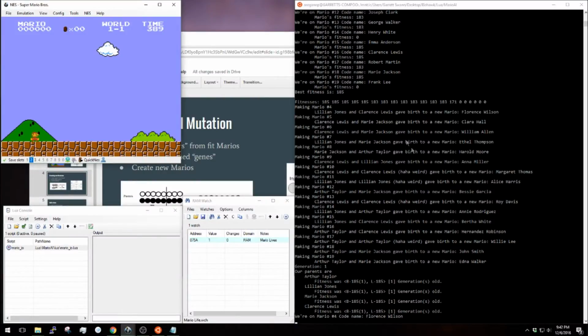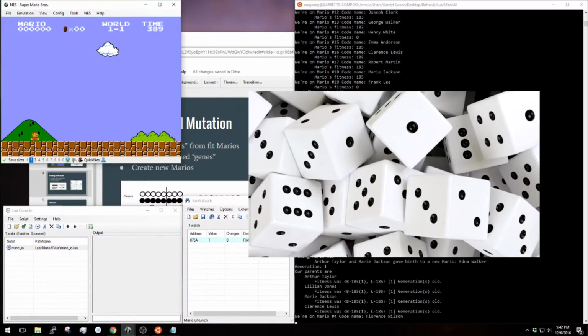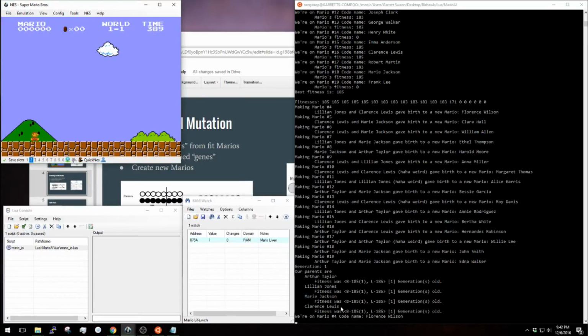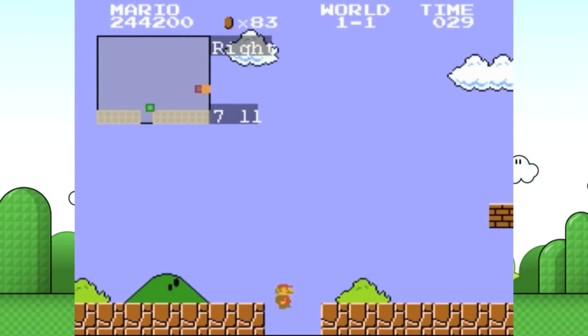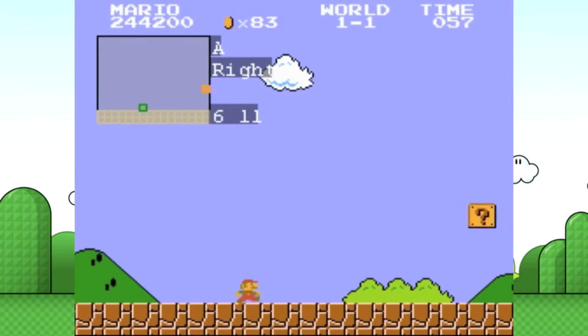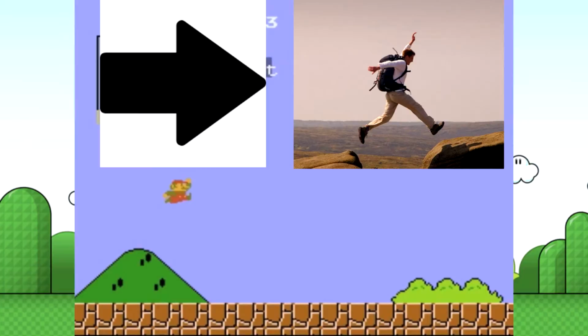However, if we just give Mario a random brain, there's a low chance that anything actually happens. The input might be that blank space up there, and that's the A button. So Mario just sits there and waits for something to move into that blank space. But nothing does, so he just sits there. Random variables don't tell Mario that he needs to go right or jump at a certain time.